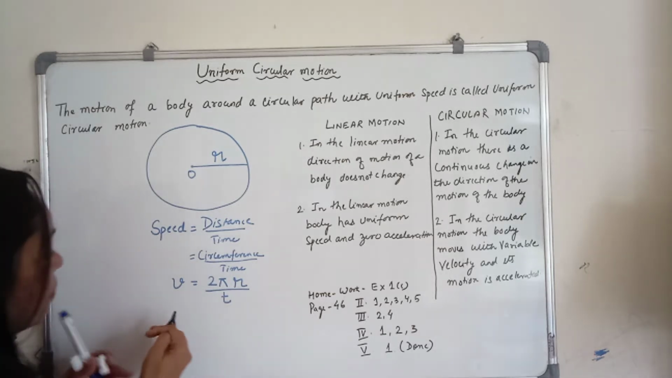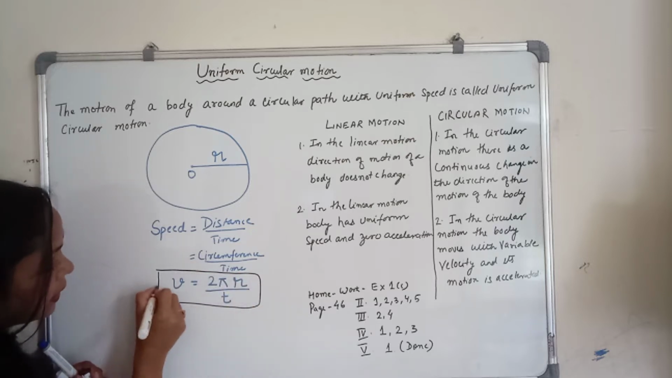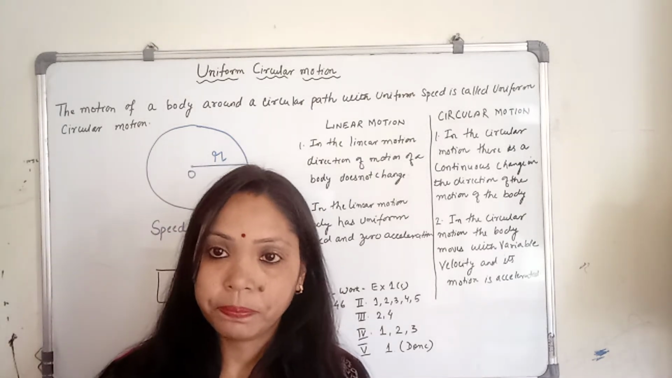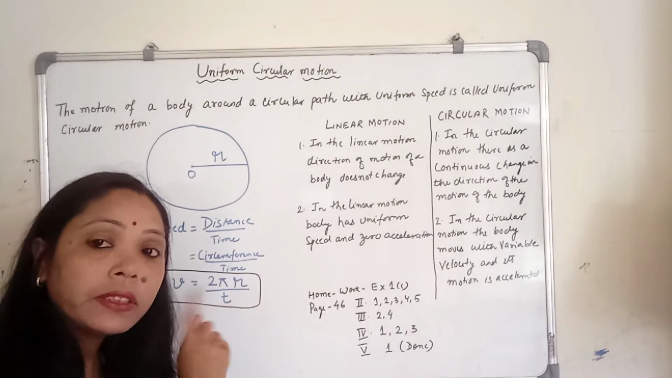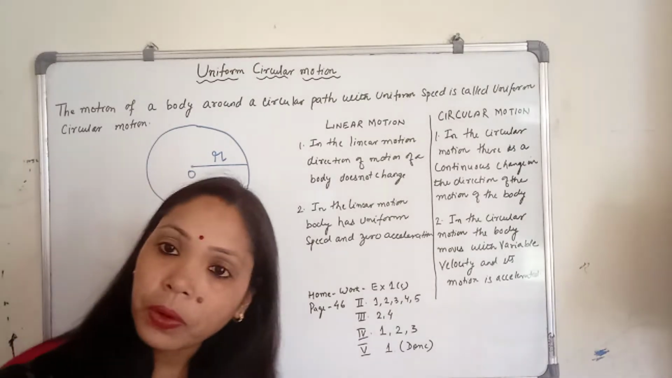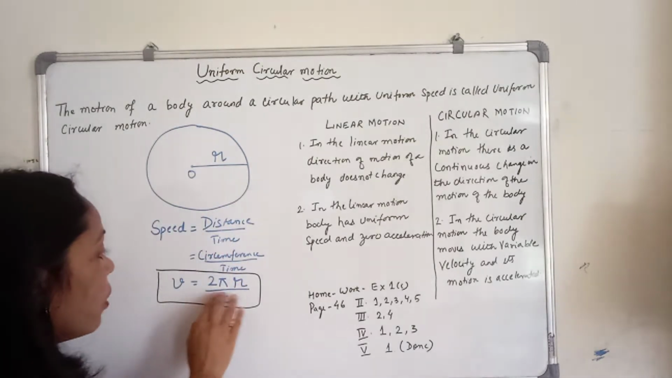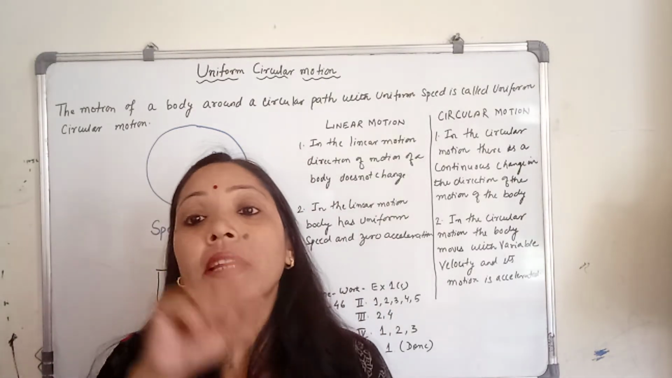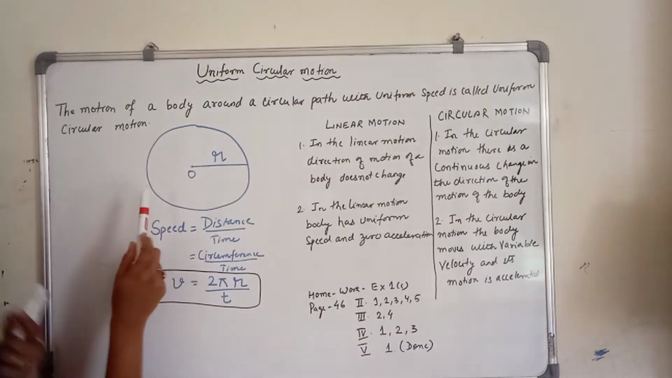So the speed of a body moving in a circular path is v equal to 2 pi r by t. Now if you see here, 2 is constant, pi is 22 by 7 or 3.14, and r is again constant. Why constant? Because the radius is constant. Now if all the quantities on this side are constant, it means the speed of a body in a circular path is always constant.